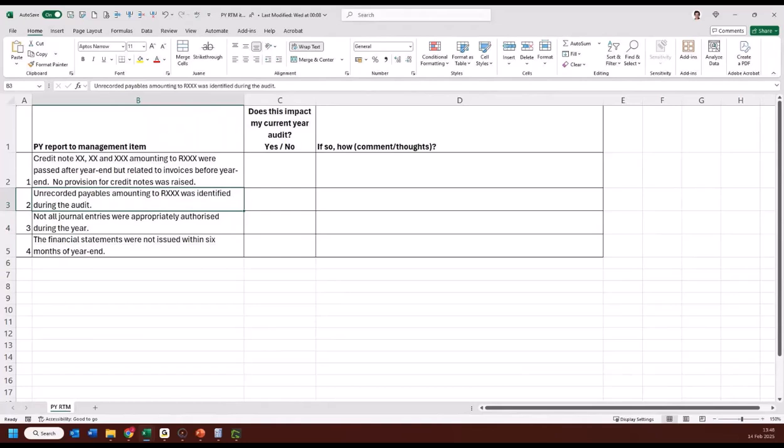So remember now, if we are considering the points on last year's report to management, we are considering whether that will have an impact on this year's numbers, essentially, as well as whether there's a possibility that that could have an impact on what happened this year.